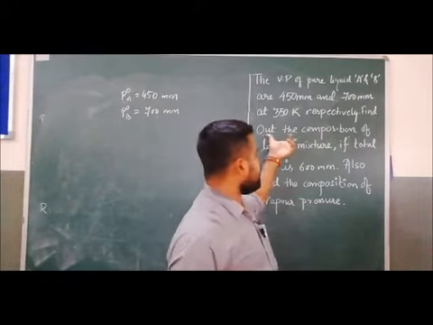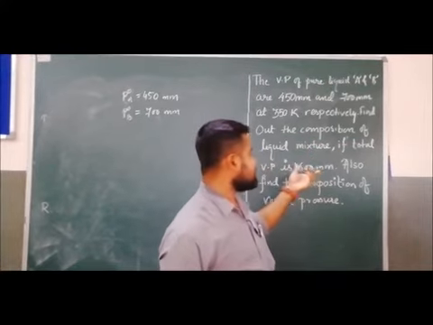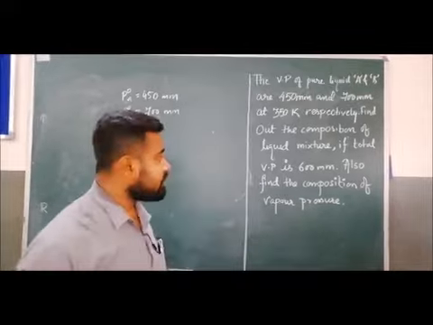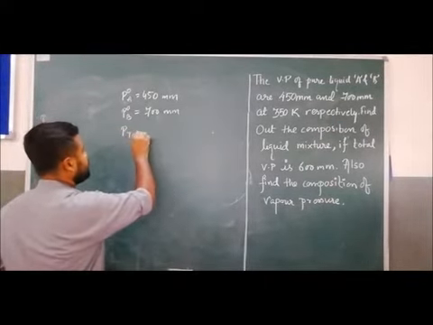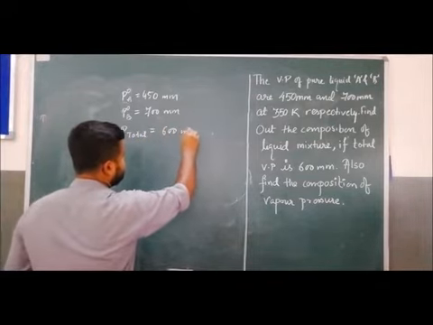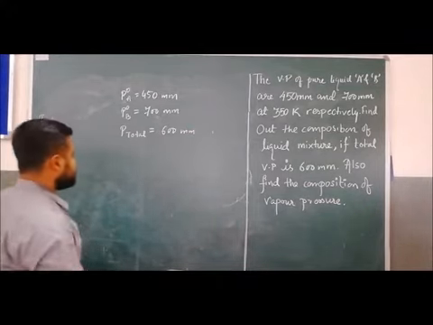Respectively, find out the composition of the liquid mixture if total vapor pressure is 600 mm. If the total vapor pressure is 600 mm, means P total equals 600 mm. Clear? So what is the formula?